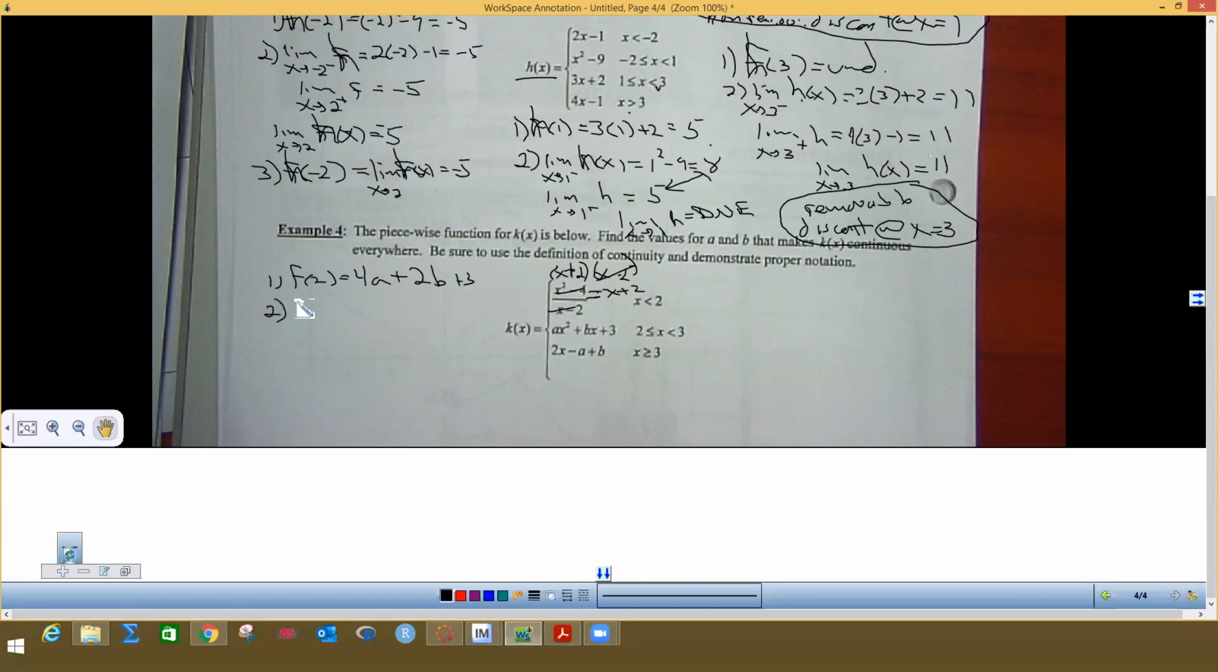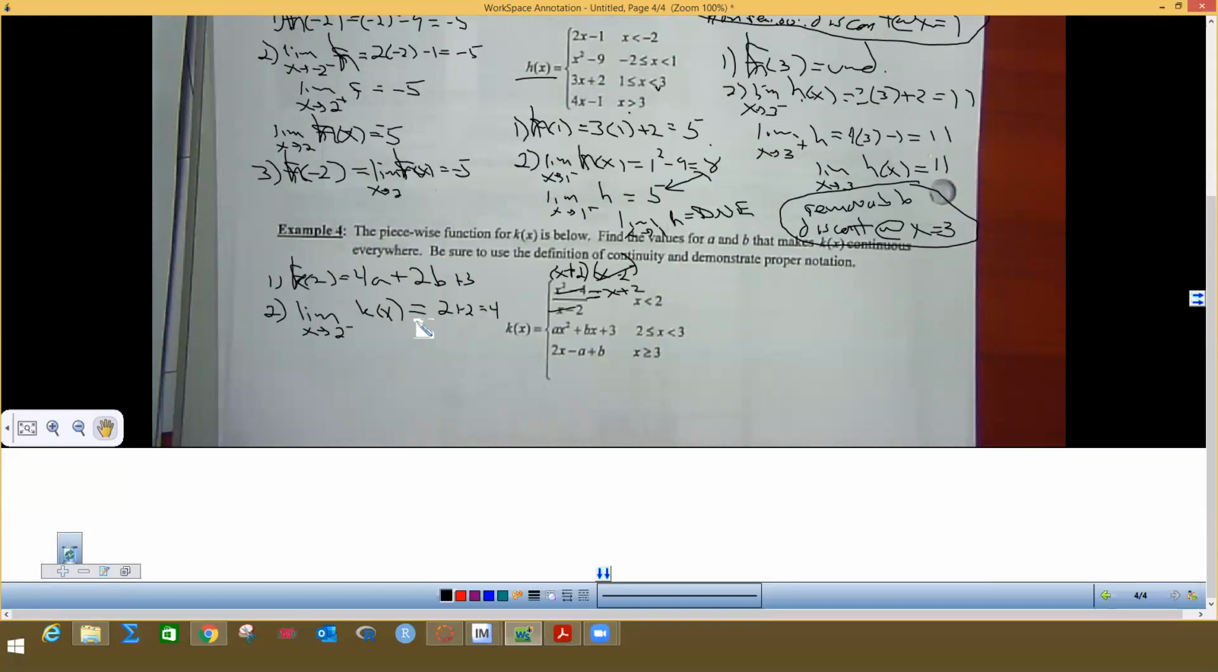And then step 2 says we want to get the limit from the left as we approach 2 from the left of k of x. And again, I put an f here, even though I said don't do it. So the left one is this one. I'm going to plug 2 in here, and that's 2 plus 2, which is 4.